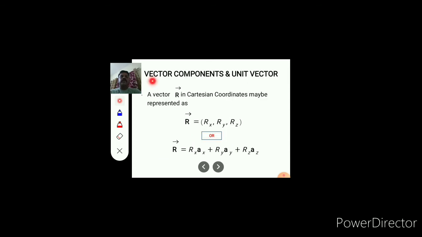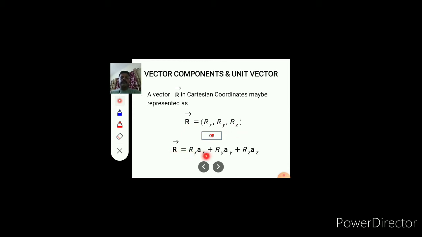Vector component and unit vector. A vector r in a Cartesian coordinate system may be represented by r = (rx, ry, rz). rx is the component of vector r in x direction, ry is the component of r in y direction, and rz is the component of r in z direction.